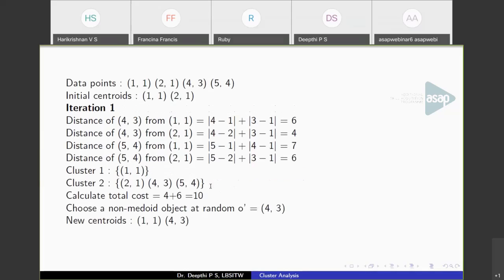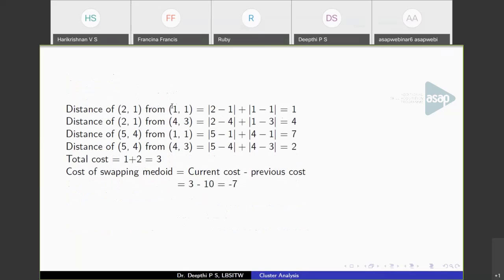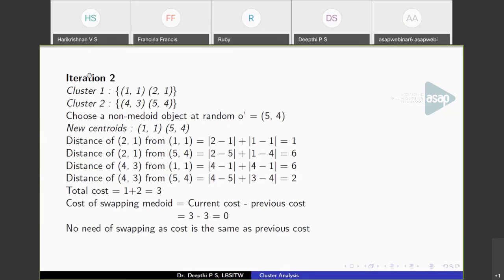So 1, 1 and 4, 3 can be the next centroids. So cluster 1 will have 1, 1 and 2, 1, and cluster 2 will have 4, 3 and 5, 4. That is what you got from here. 2, 1 is close to 1, 1 and 5, 4 is close to 4, 3. So in iteration 2, you will get a partition like this. So this is the partition you got with 1, 1 and 4, 3 as centroids.